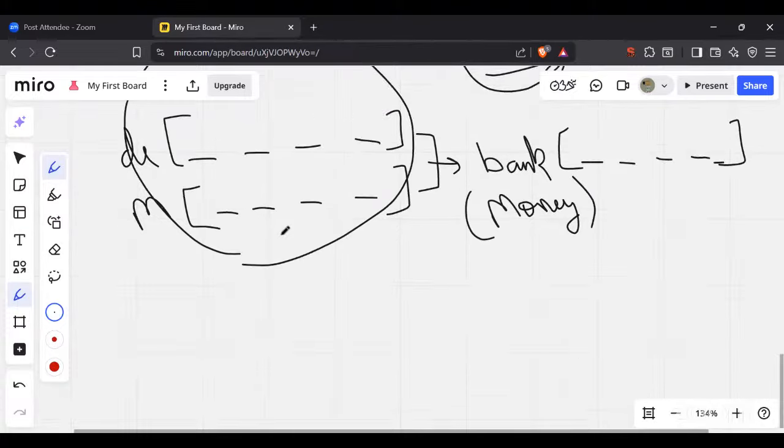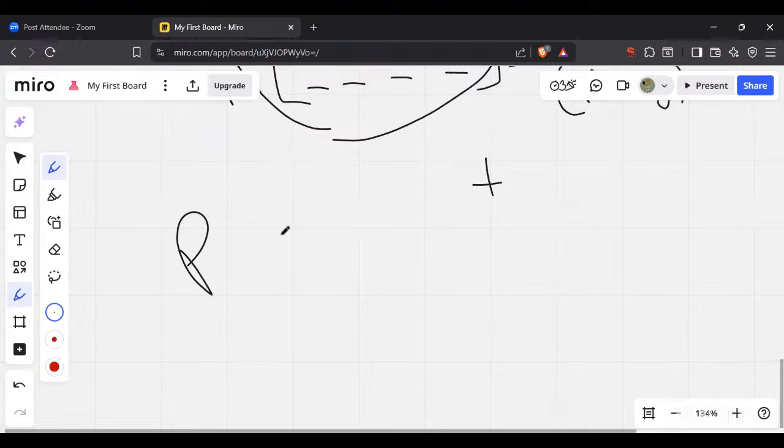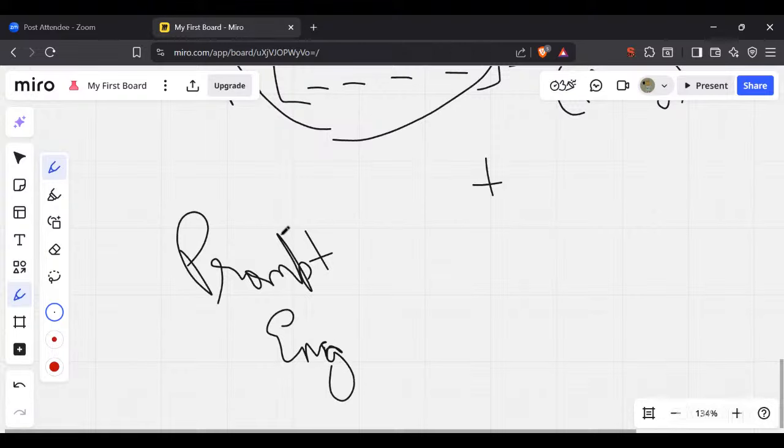And also, one more thing we discussed in the last class, which was prompt engineering. Prompt engineering is also a very important thing that you need to be aware of. Today, prompt engineering is the next level thing. Everyone is using it.